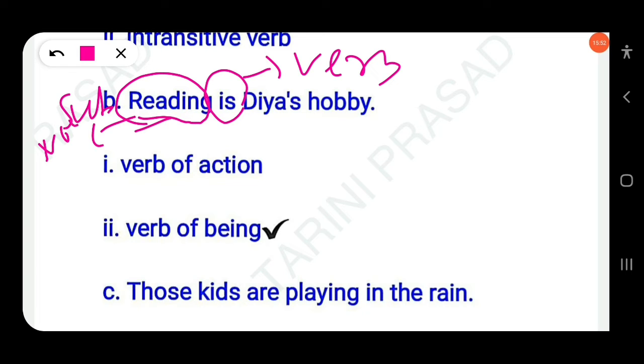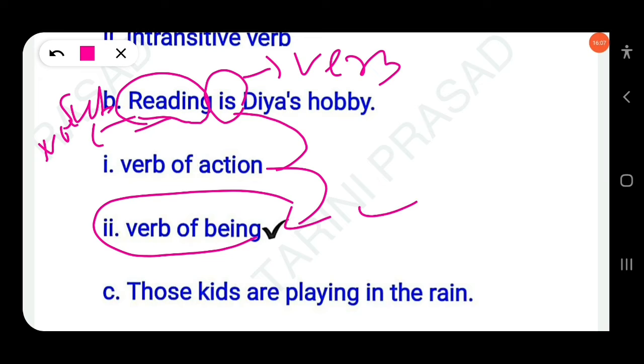Okay. So is here a verb of action or a verb of being? Yes, this is a verb of being, not an action. Reading is Diya's hobby. Is here will be considered a verb of being, not a verb of action. Here there is no action being performed. Like India is our country.